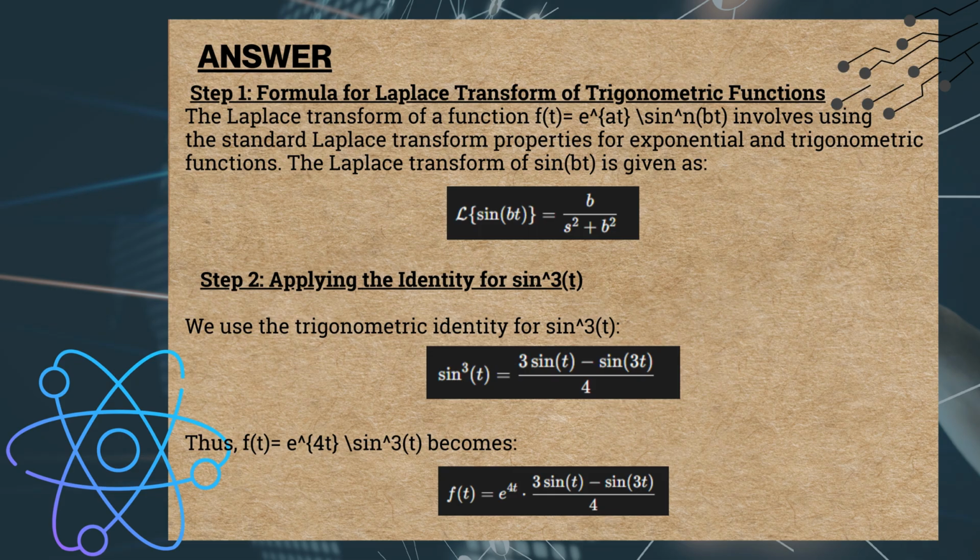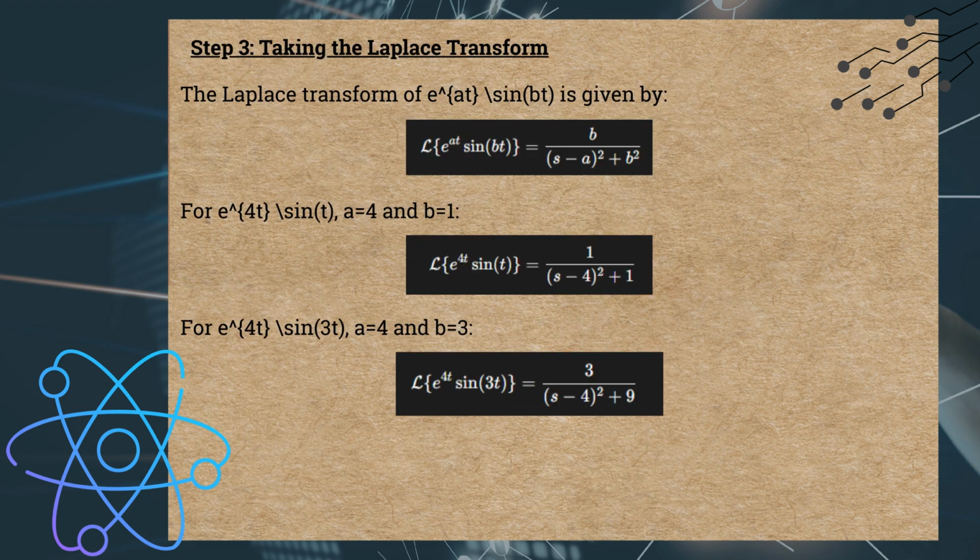Sine cubed of t equals 3 sine t minus sine 3t divided by 4. Thus, f of t equals e raised to the power of 4t times 3 sine t minus sine 3t divided by 4. Step 3. Taking the Laplace transform.